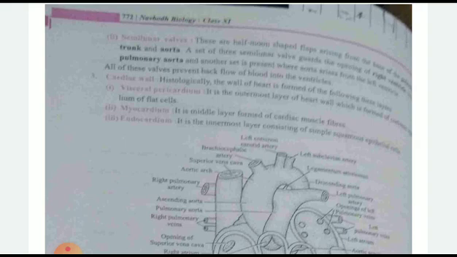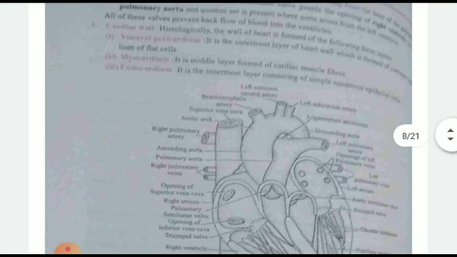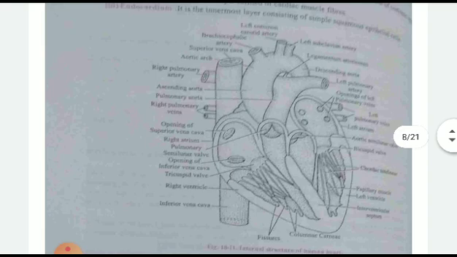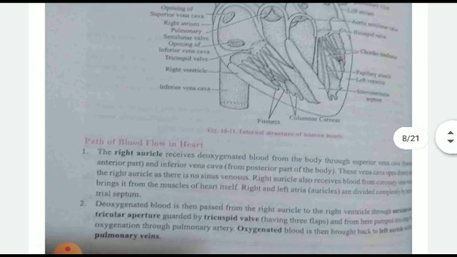The cardiac wall is divided into three layers. The outermost layer of the heart wall is called the visceral pericardium. Then myocardium, where the muscles are included. Endocardium, where simple squamous epithelial cells are present. This is a typical heart structure. You can see the left common cardiac artery and so on.